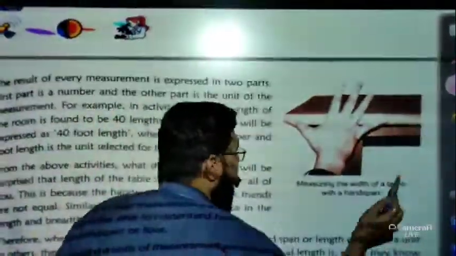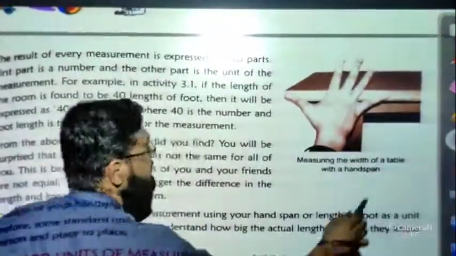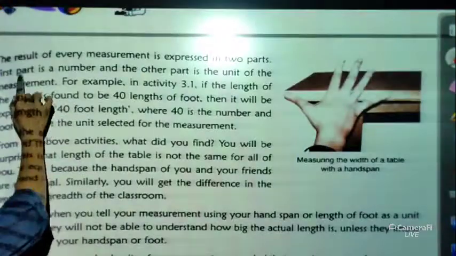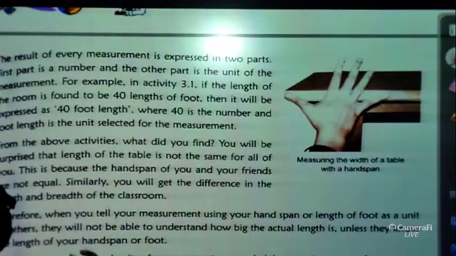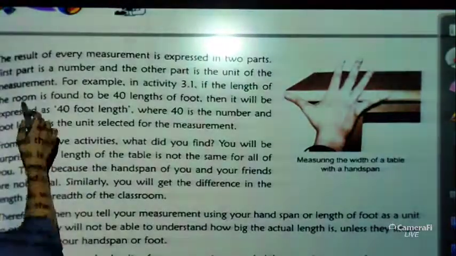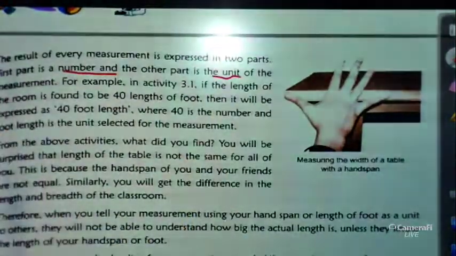Okay, let me rub this point. So just have a look. The result of measurement, or every measurement, is expressed in two parts. What are the two parts? The first part is a number and the other part is the unit. So unit is very important, students.